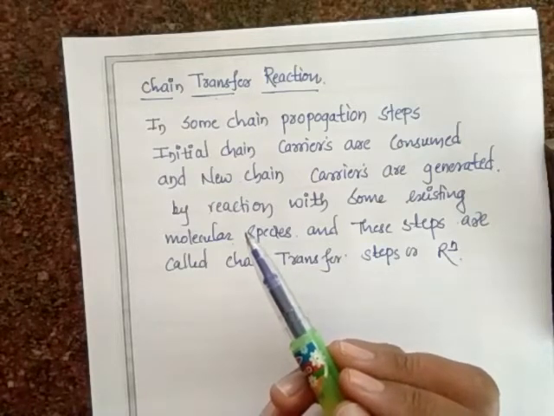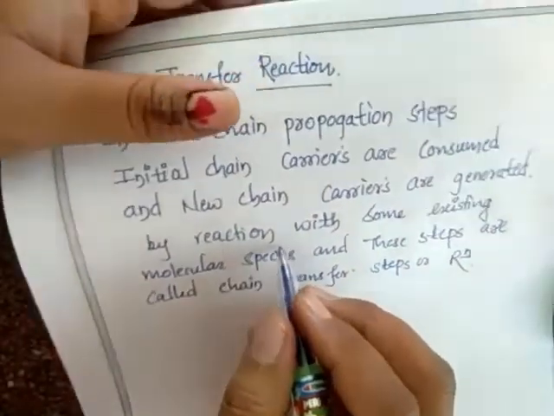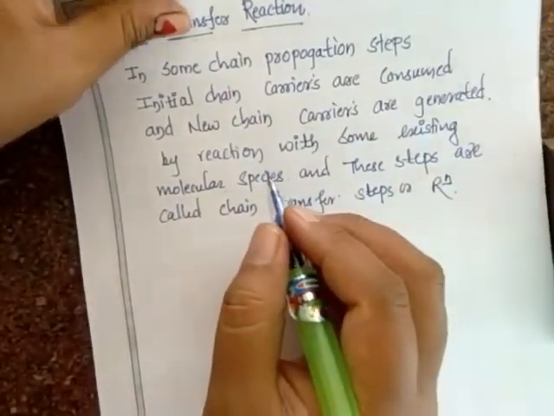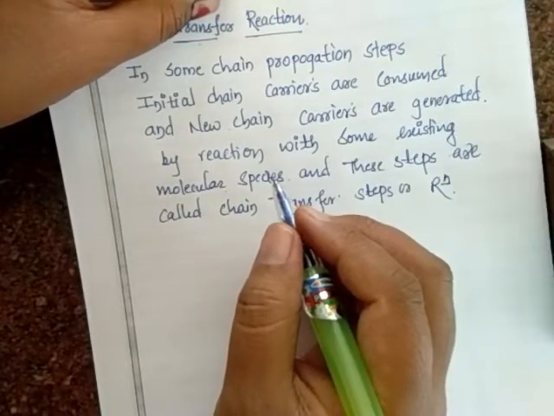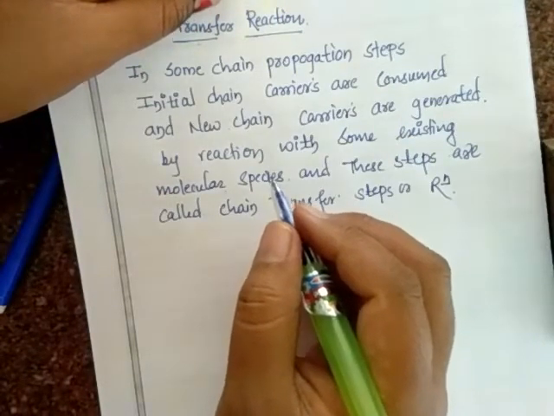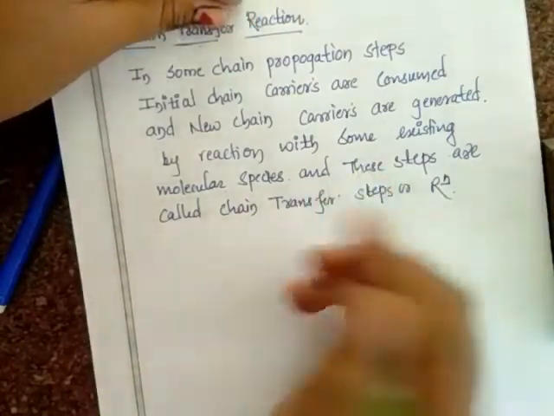This is called chain transfer steps or reaction. We can take two examples: photochemical combination of H2 and Cl2, and chlorination of ethane. We will see both examples.